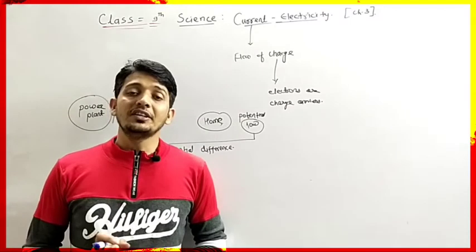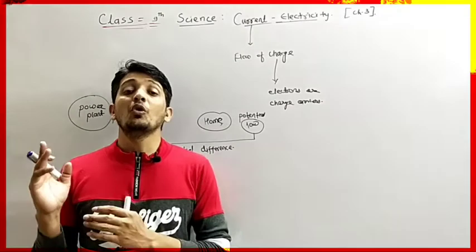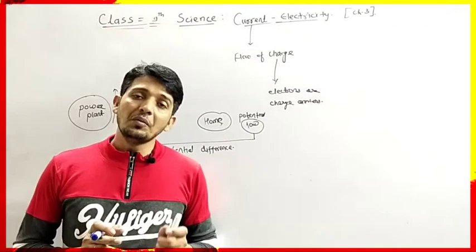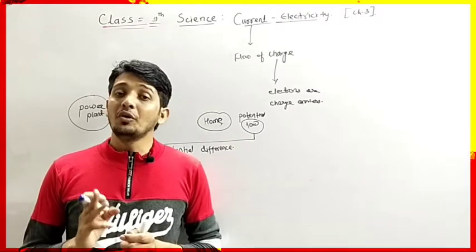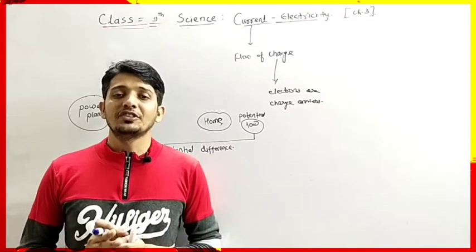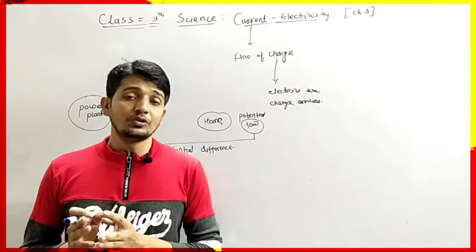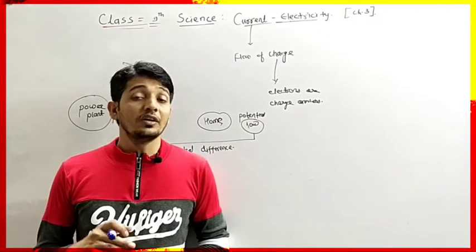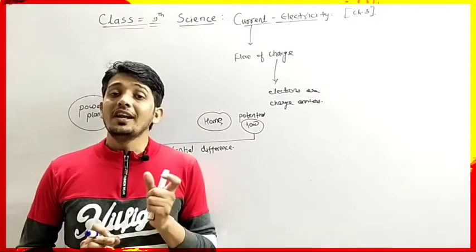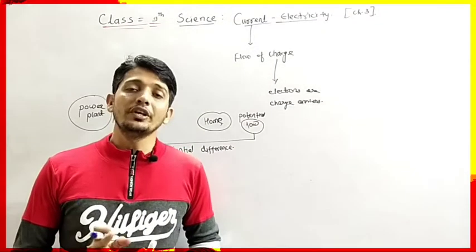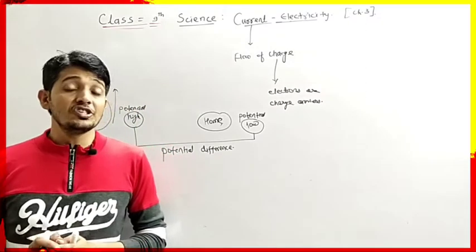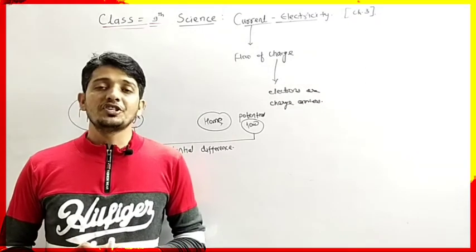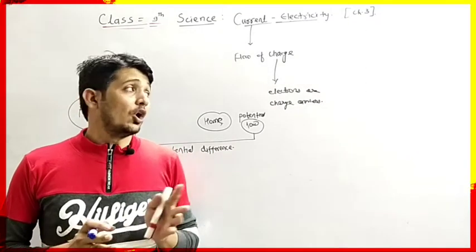But without electricity, water is supplied from the overhead tank to the lower parts like the tap in our basin, in our washroom, etc. So water always flows from the higher region to the lower region.